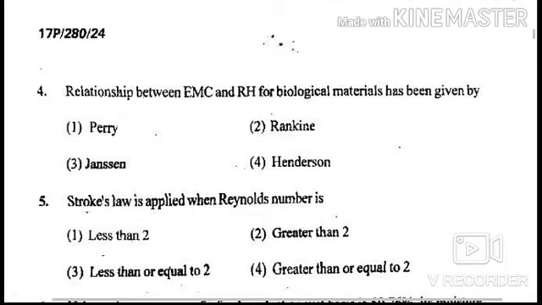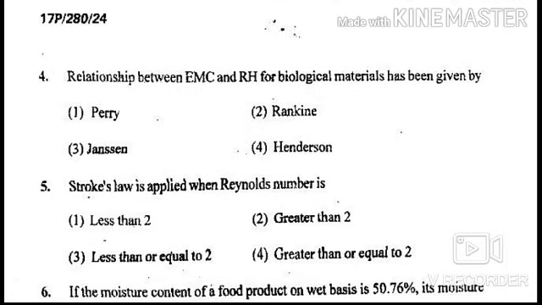Next question is, the relationship between EMC and RH for biological materials has been given by. Your options are Perry, Rankin, Jensen, and Henderson. EMC means equilibrium moisture content and RH is relative humidity. Henderson gave the relationship between these two terms.